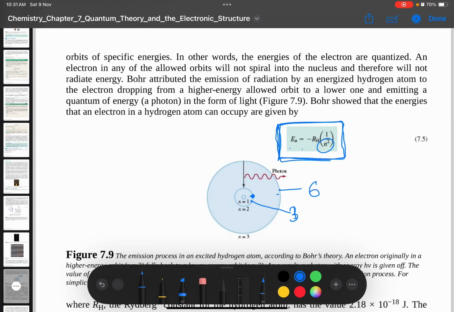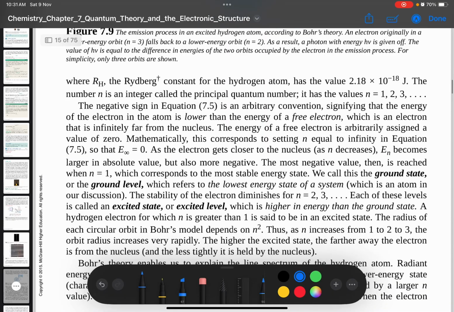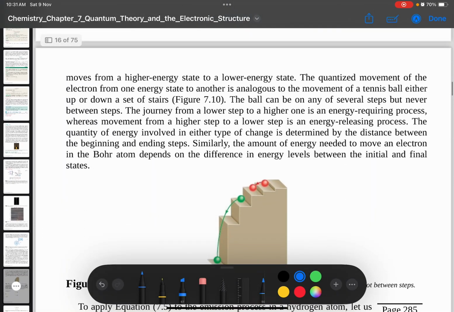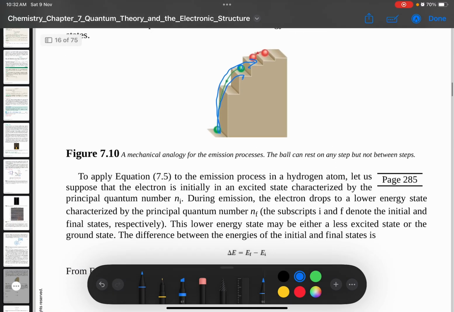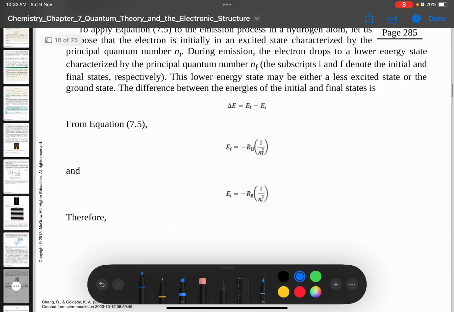So this is energy when the electron just stays still. Okay, but if we want to calculate the energy of the electron that jumps from one energy level into another energy level or go back to a higher energy level, we can use this equation.